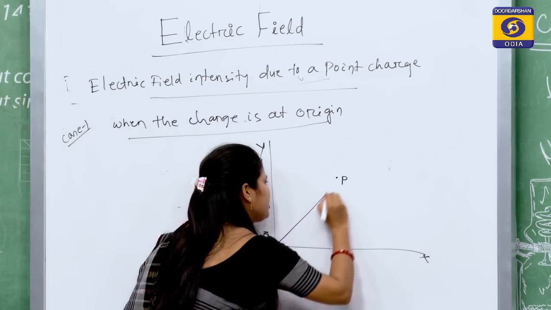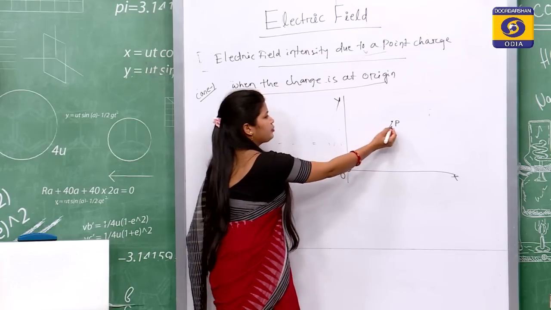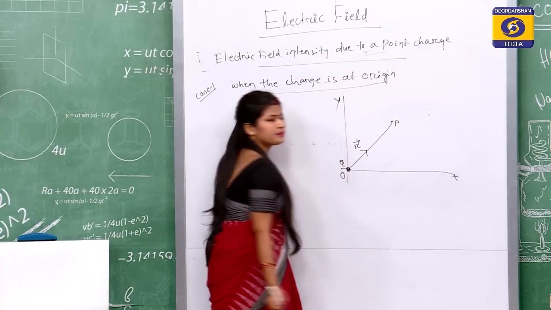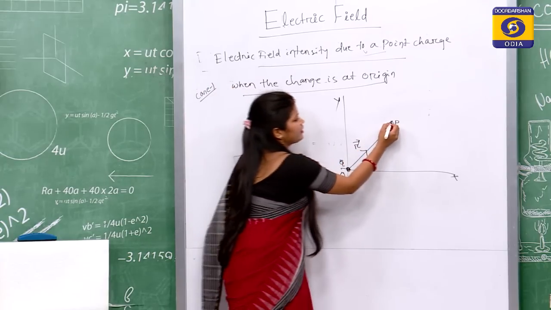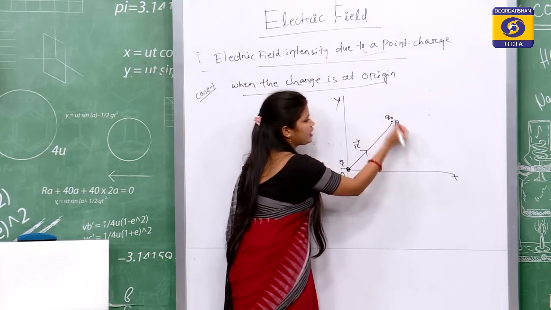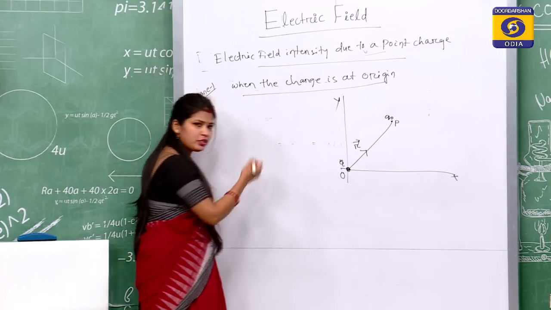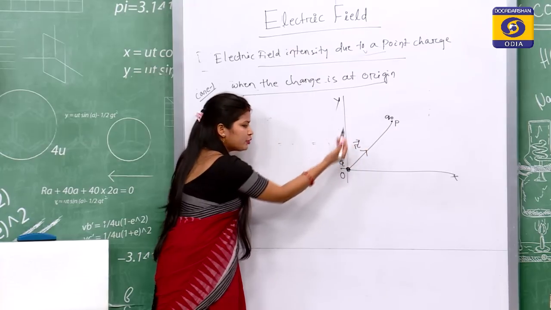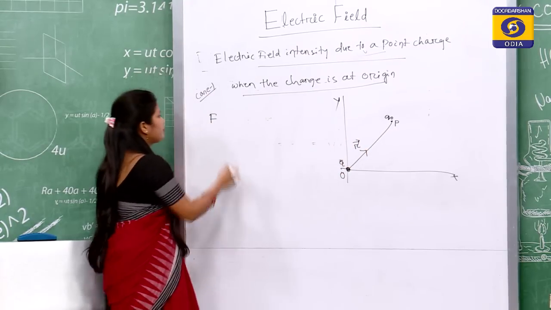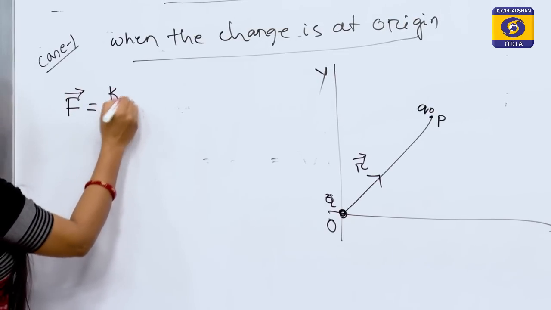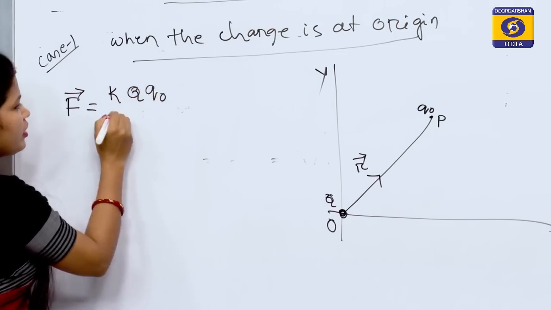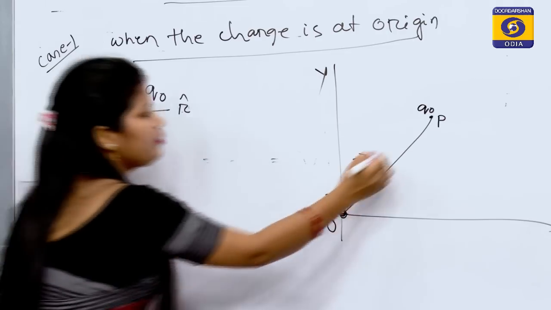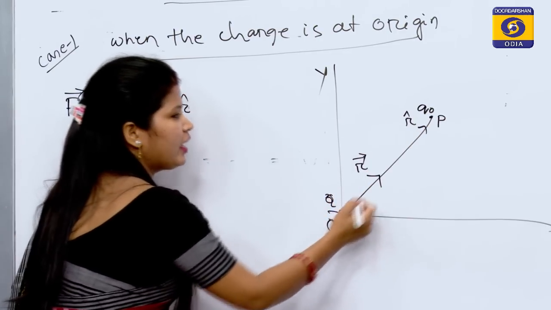The position vector of point P relative to O is R vector. Let us imagine a test charge placed at point P. Then according to Coulomb's law, the force exerted on the test charge due to Q is given by K Q Q naught upon R square R cap. R cap is the unit vector along R vector.